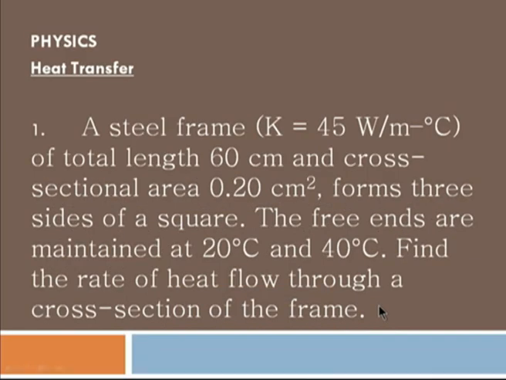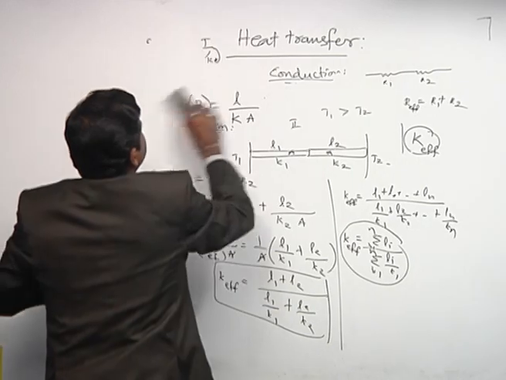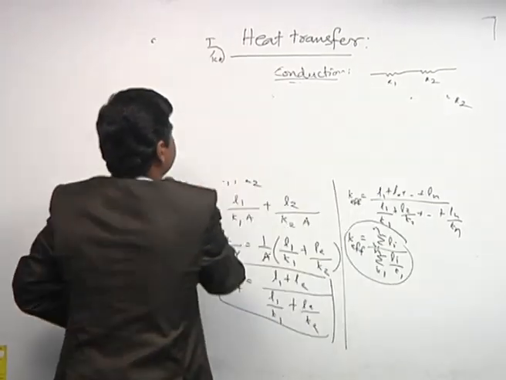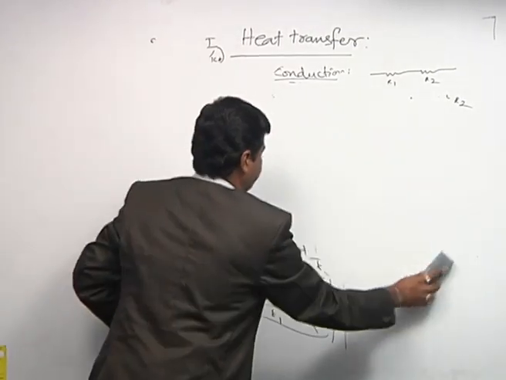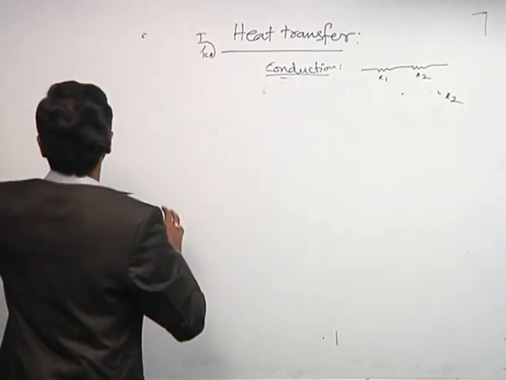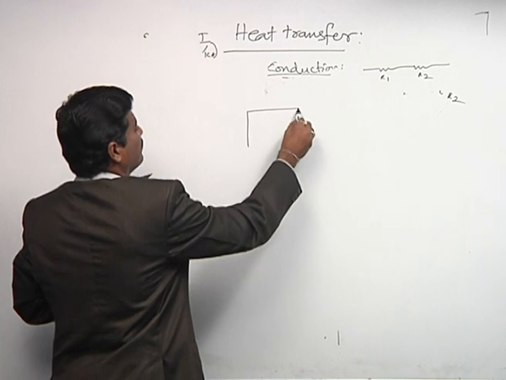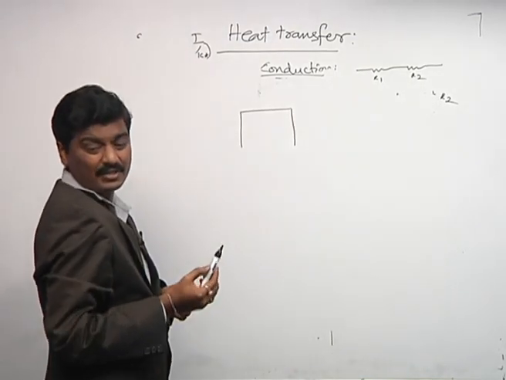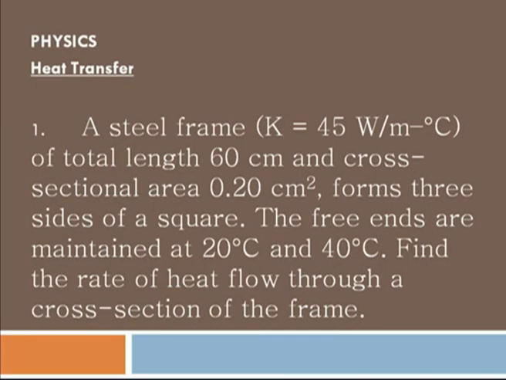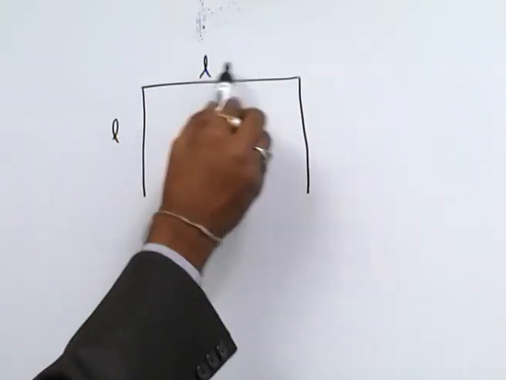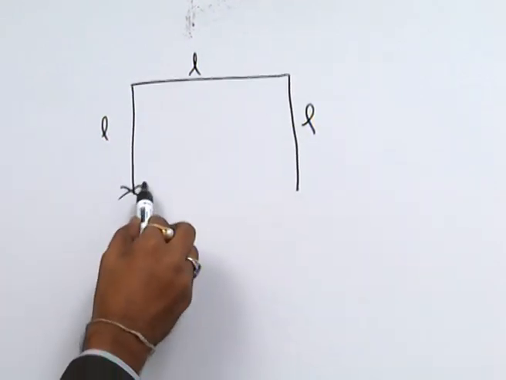If you observe this, a square is maintained, but in our given problem, it forms three sides of the square. Let this be L here, this L here, this L here. These are the free ends.